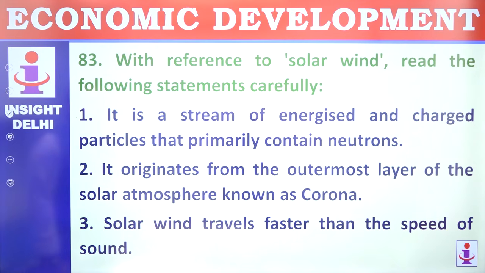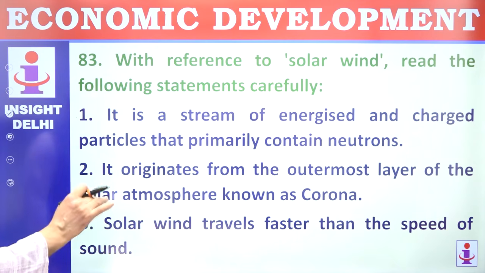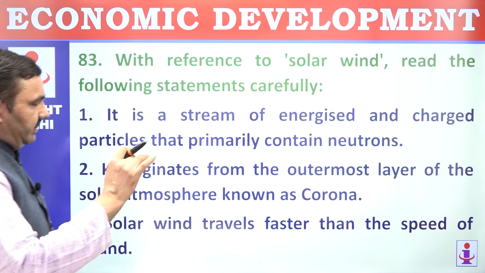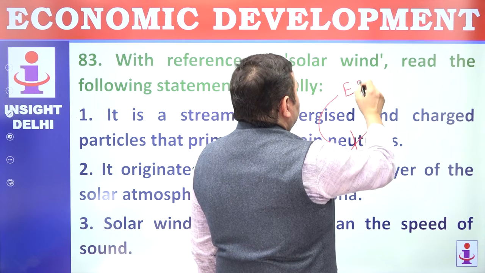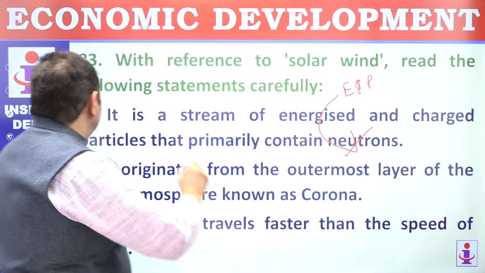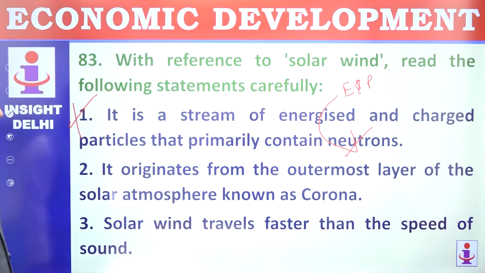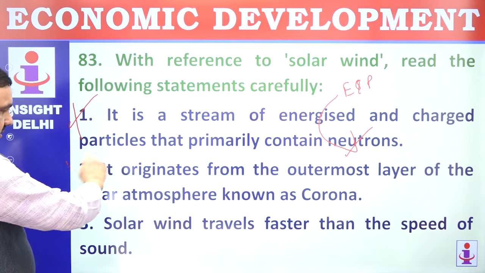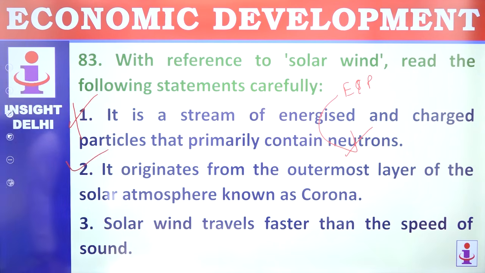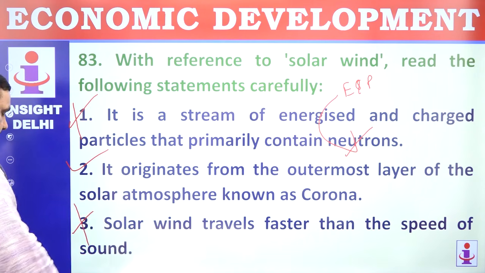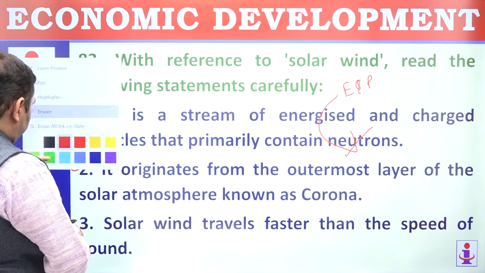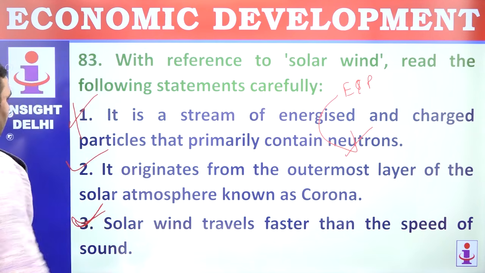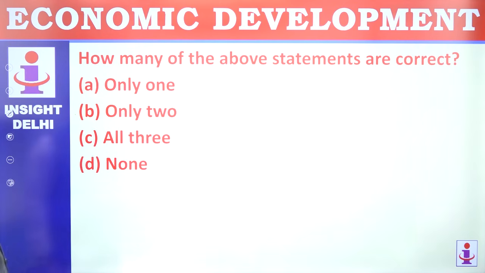83. With reference to solar wind, read the following statements carefully. It is a stream of energized charged particles that primarily contain electrons and protons, not neutrons. So this is wrong. It originates from the outermost layer of the solar atmosphere known as corona, correct. Solar winds travel much faster than the speed of sound. That's correct. 1 is wrong, 2 and 3 are correct. How many are correct? 2.